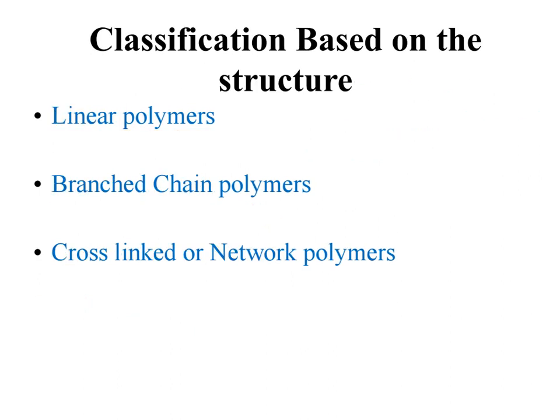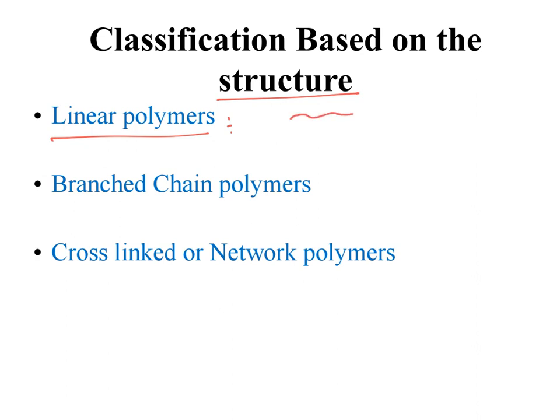The next classification is based on the structure of the polymer, and these are again classified into three types: linear polymers, branched chain polymers, and cross-linked or network polymers. What are linear polymers? The polymers which contain long and straight chains are called linear polymers.